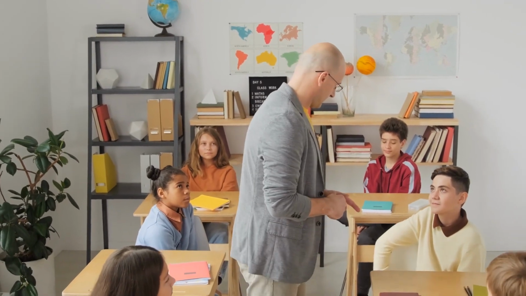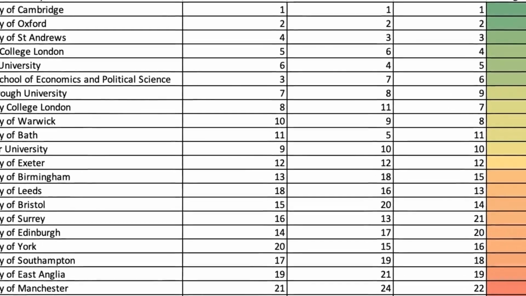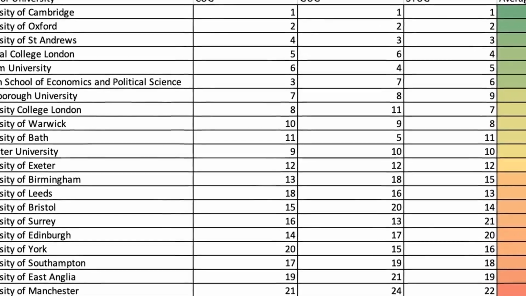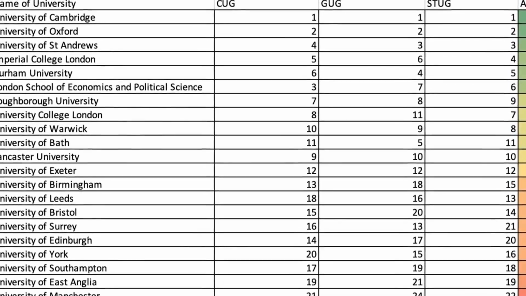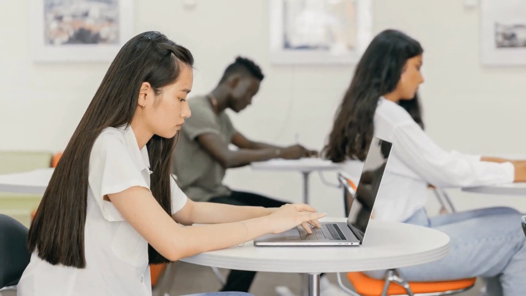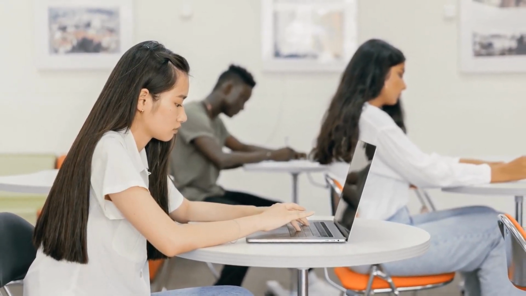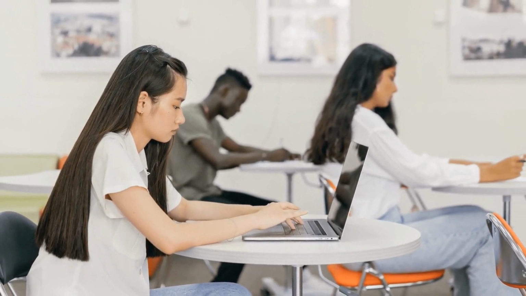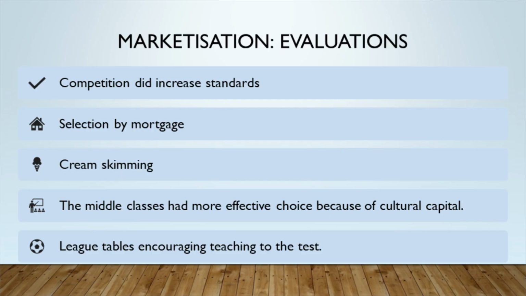The 1988 Education Act introduced competition between schools. Parents could choose schools, and schools competed for students. This act brought us league tables, the national curriculum, and Ofsted. League tables helped parents see how well schools were doing. The national curriculum ensured all schools taught the same subjects. Ofsted inspected schools to maintain standards.